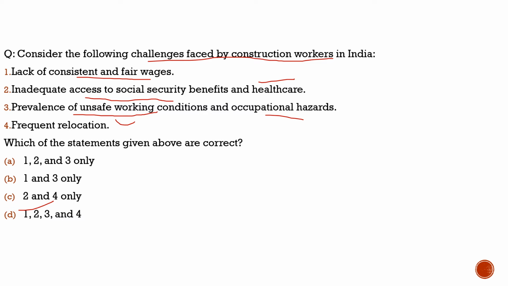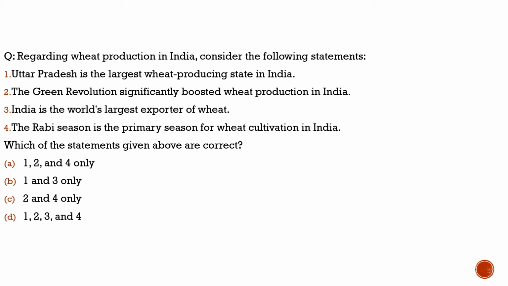So with this, let's move to another slide and see what question we have brought there. Here the question is regarding wheat production in India. Actually there was a discussion over it, how climate change is impacting wheat production, how it is in a way declining the wheat production.